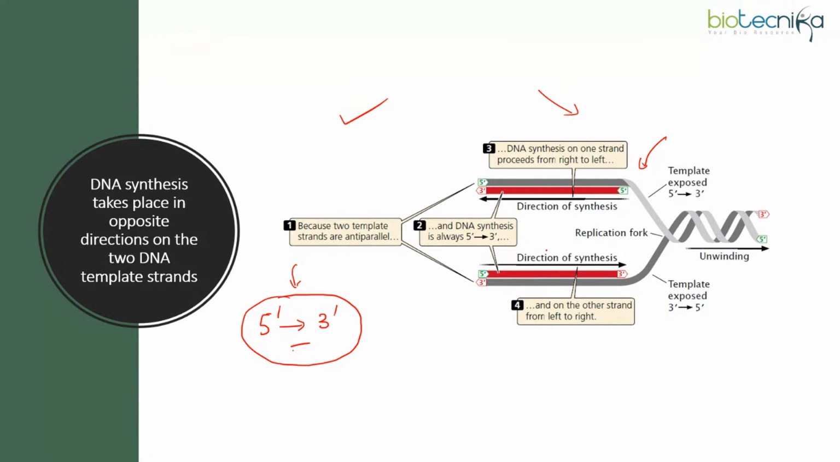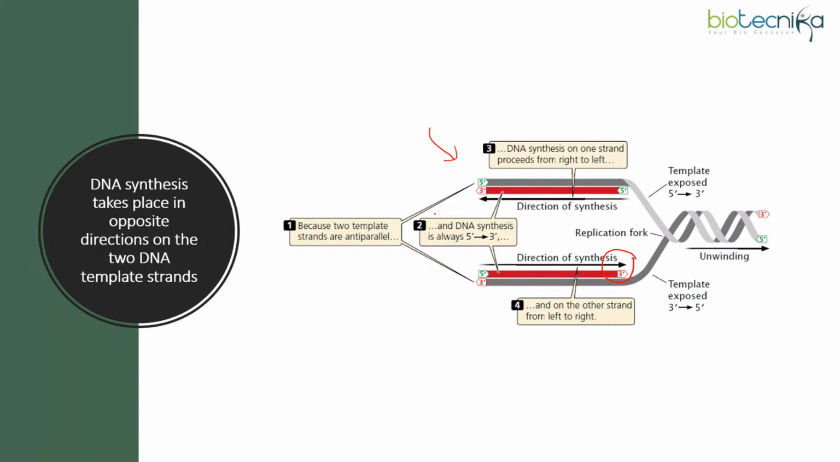So definitely it means that the replication would be occurring in opposite directions to comply to this rule, right? For the leading strand, the replication would be occurring in the direction of your moving replication fork. Follow this arrow, right? This is really important to understand that for the leading strand synthesis, you will find the arrows heading in the direction of the progressing replication fork, whereas for the lagging strand, you would find that they would be heading opposite to it, right?